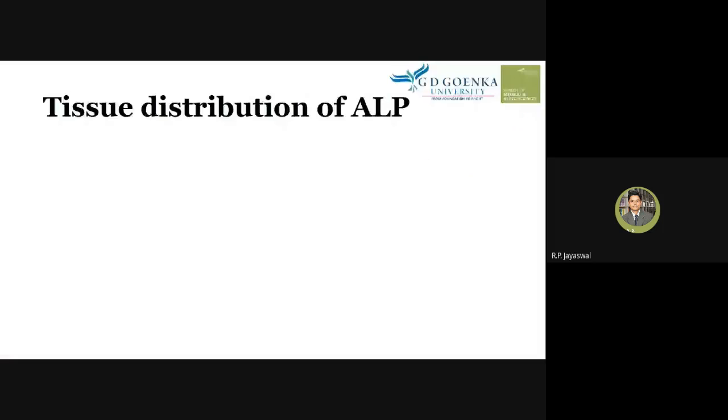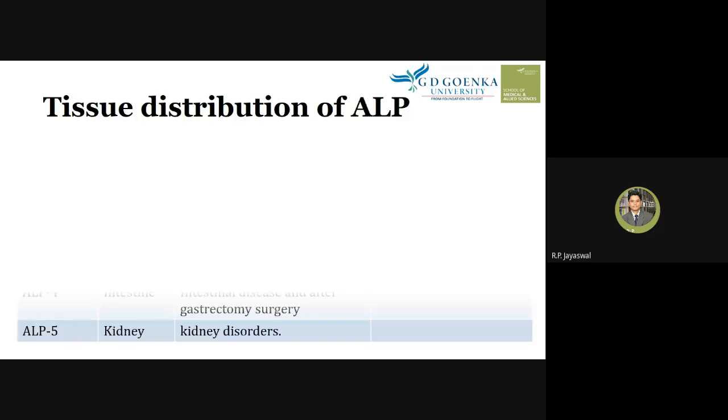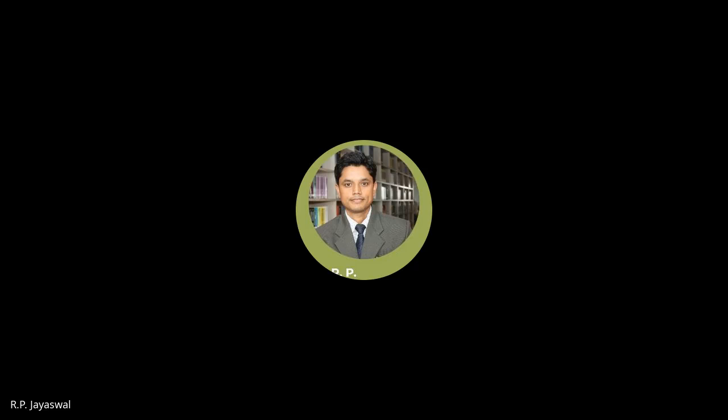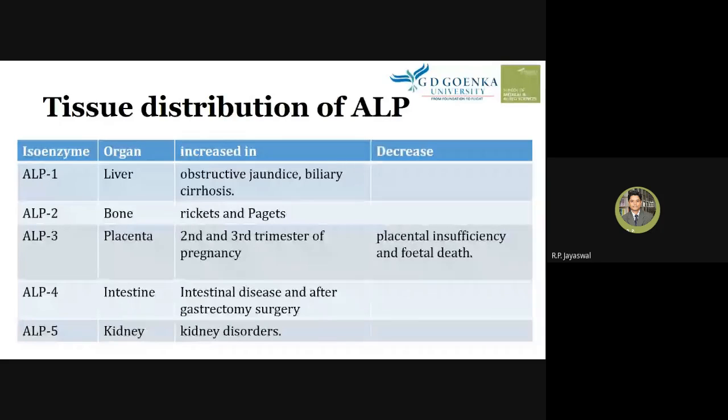So we are learning about the tissue distribution of alkaline phosphatase, where we can see that alkaline phosphatase has 5 isoenzymes. The 5 varieties of alkaline phosphatase are present in our blood, and they come from different organs and tissues. Alkaline phosphatase 1 comes from liver tissues, alkaline phosphatase 2 from bone, 3 from placenta, 4 from the intestine. These increase when there is a disorder or damage to the particular organ or tissue.